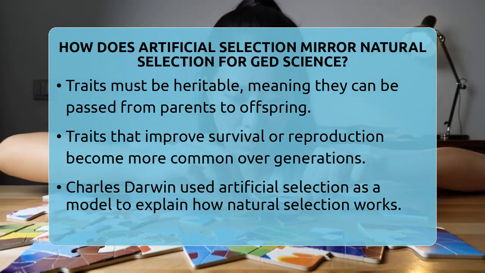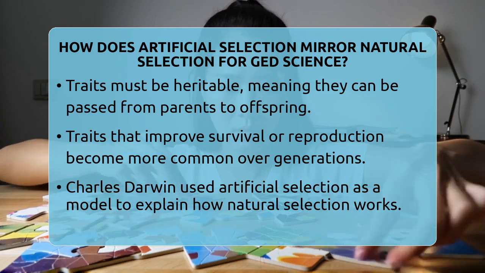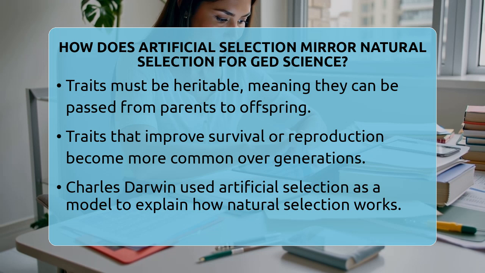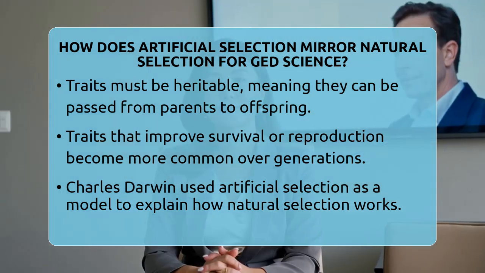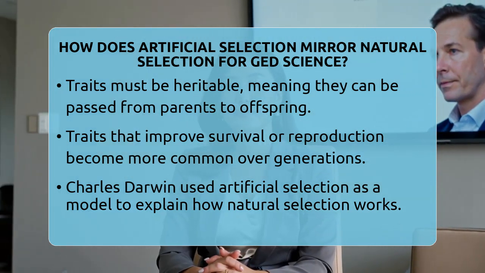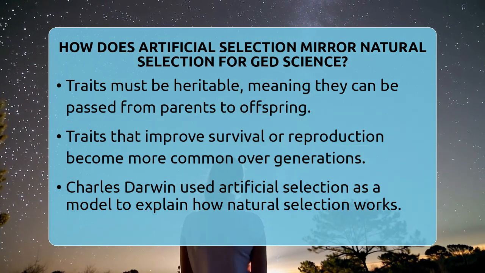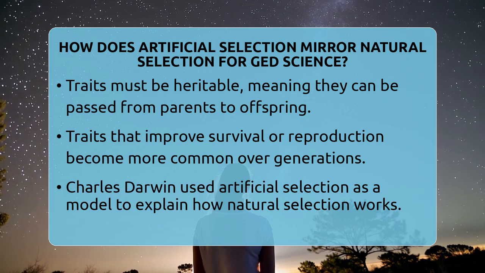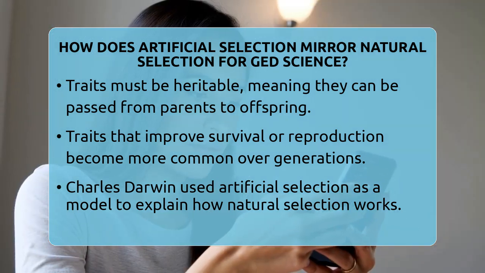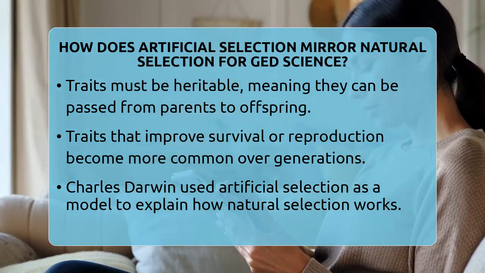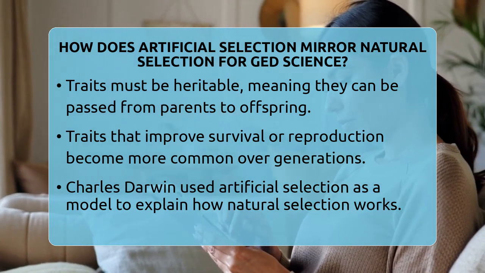The main difference is who makes the choices. Nature does it without humans, based on what helps survival. Humans do it intentionally by choosing which traits to breed for. Charles Darwin saw this connection and used artificial selection as a model to explain how natural selection works. He realized that if humans can change species by breeding, nature can do the same by favoring traits that help animals survive and reproduce better.